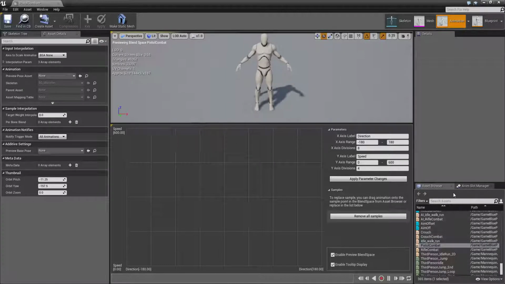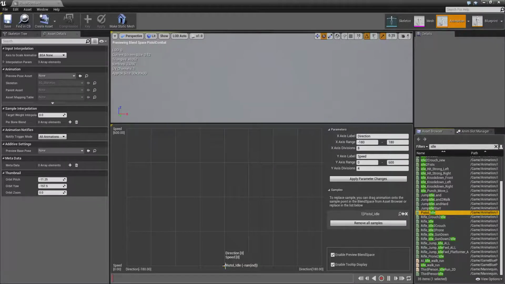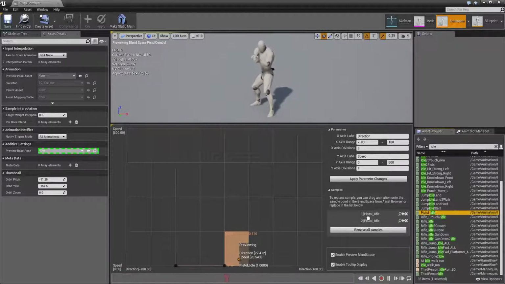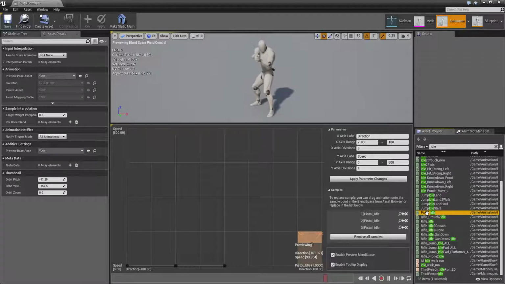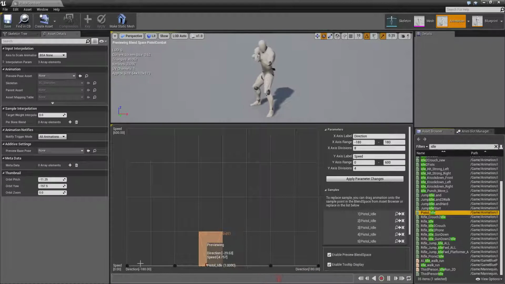After this, first of all we need idle pistol. Put idle pistol into the bottom line, and put it in each direction. So this is the idle pistol.